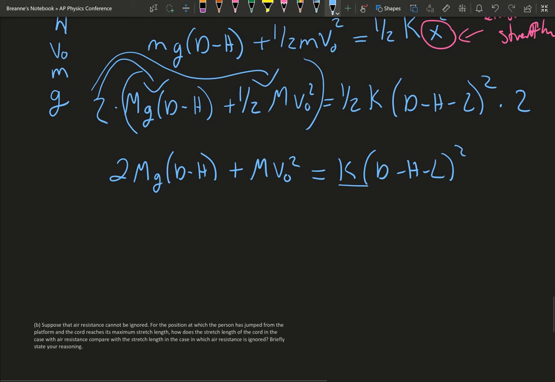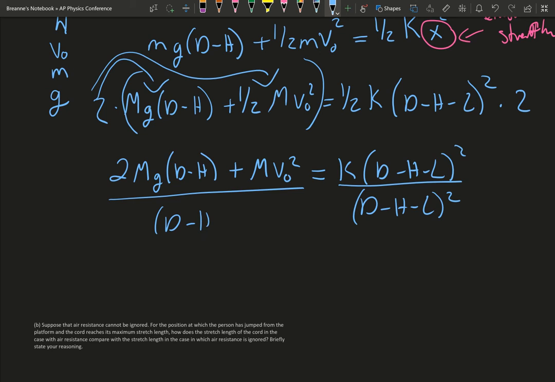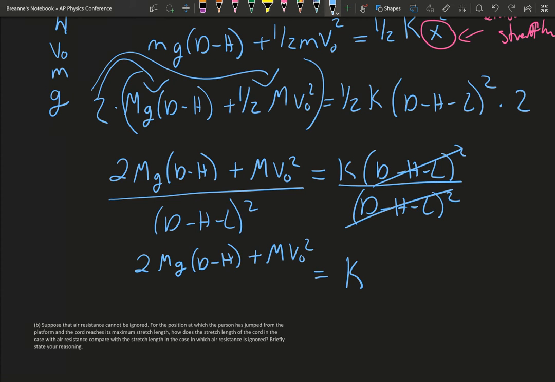That's being multiplied, so the opposite of multiply is divide. Divide by d minus h minus L squared. So we get that our kinetic energy, I don't think we can simplify anything else, not without doing something really weird with the math. And they don't expect you to do weird math. They really don't. Plus mv squared equals k. So yeah, so there we go. So that's our answer.